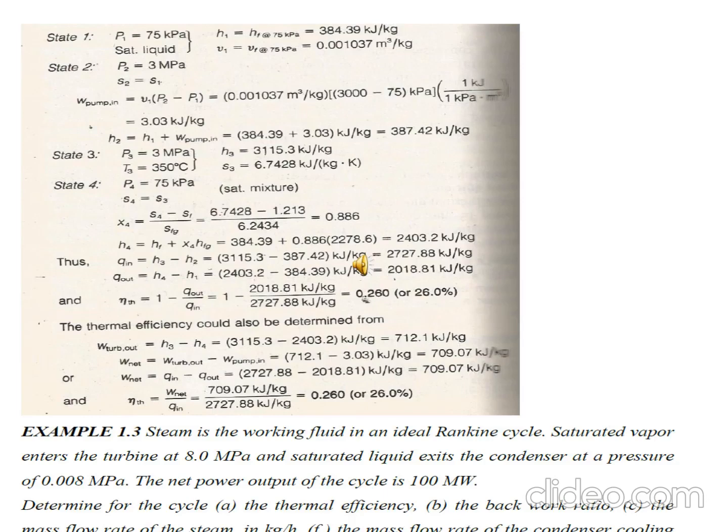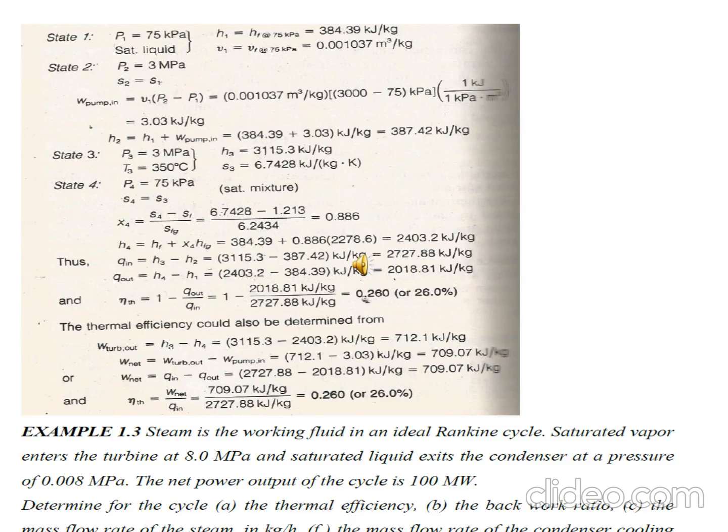Then state 4, what is given? We know that P1 equals P4, so P4 equals 75 kilopascal. Since this is an isentropic process, S4 equals S3. We know that H4 equals HF plus X HFG, correct? So for that we have to find the HF value. We know the H1 value is the HF value, and the X value we have to find out.